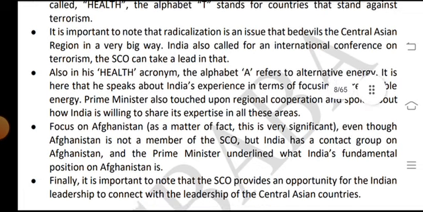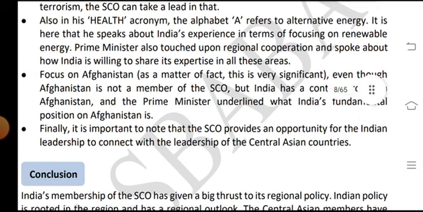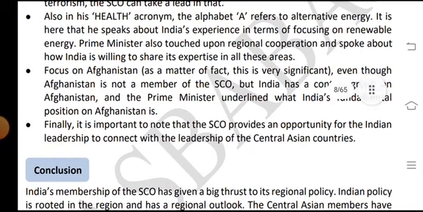India also called for an international conference on terrorism, which the SCO can take a lead in. Also in the health acronym, the alphabet A refers to alternative energies, where he spoke about India's experience in focusing on renewable energy. The Prime Minister also touched upon regional cooperation and spoke about how India is willing to share its expertise in all areas.